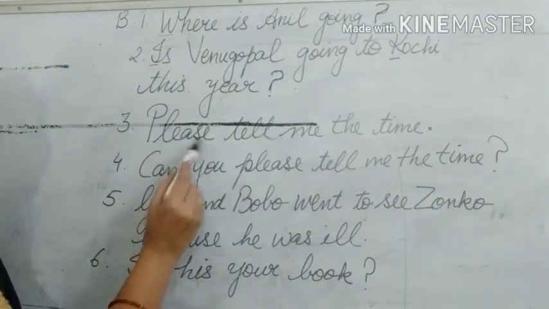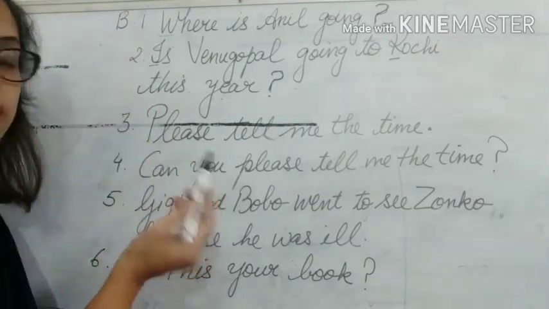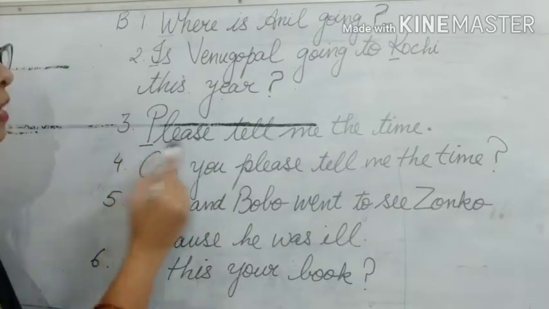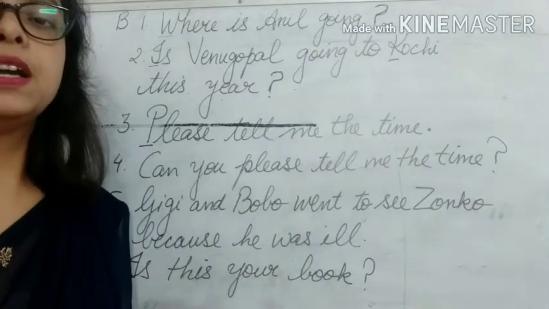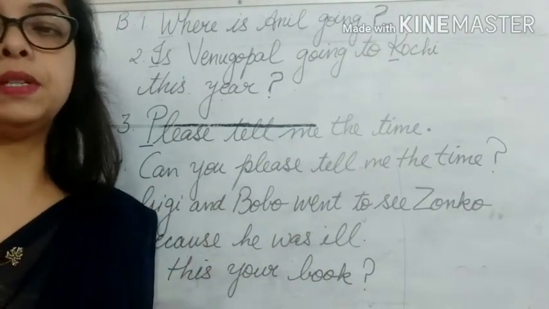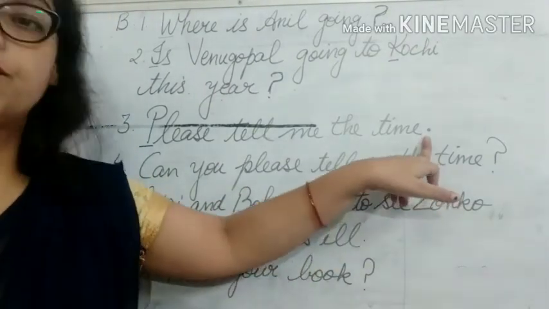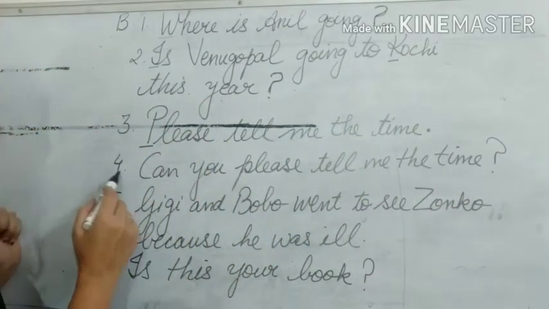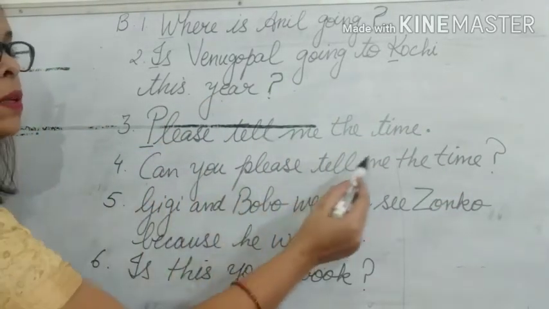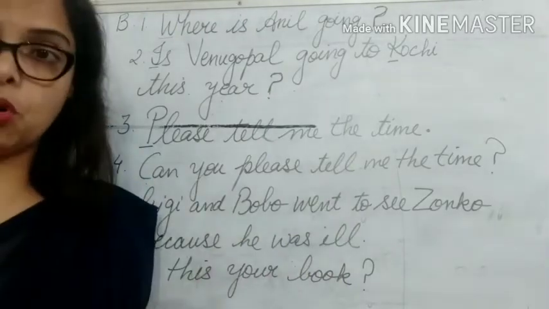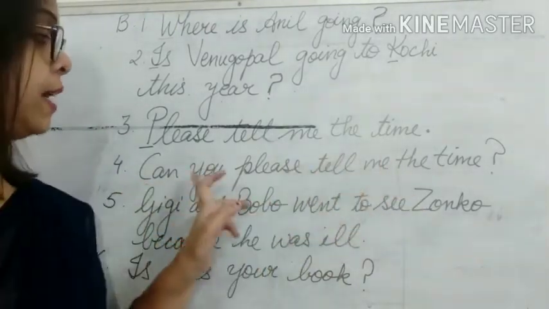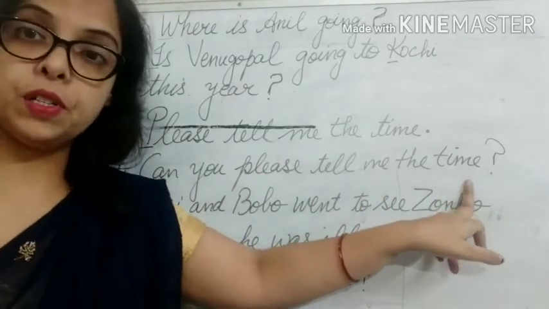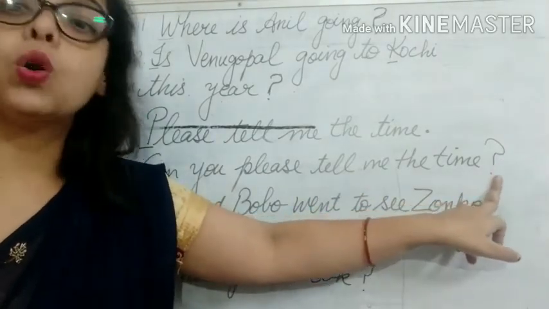Third, please. Now please is the starting. So P will be capital letter. Please tell me the time. Full stop. Okay. There is no question. Simply statement is there. Please tell me the time. So it is full stop will be here. Fourth one. Can you please tell me the time? Now here it is in the question form. Okay. So C will be capital and can you please tell me the time? It is a question. So here you will put a question mark.